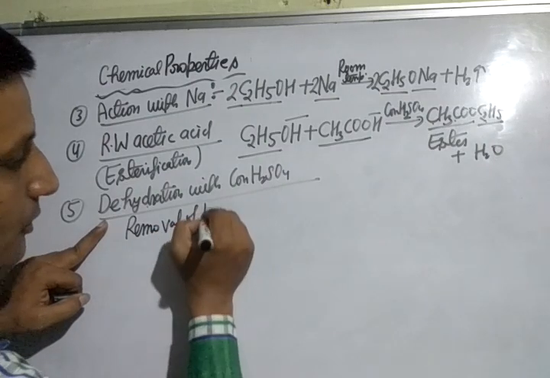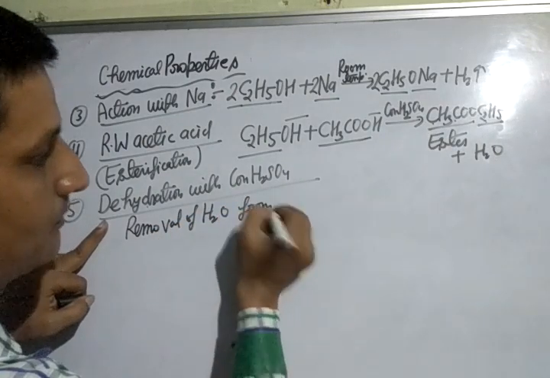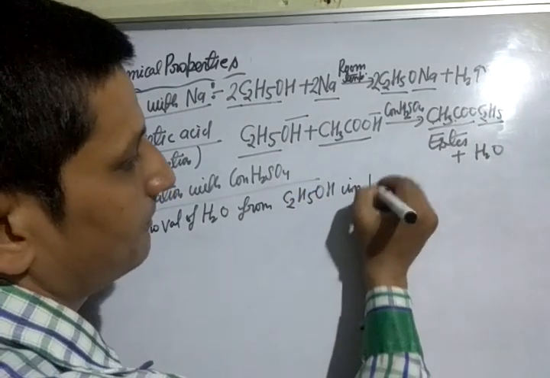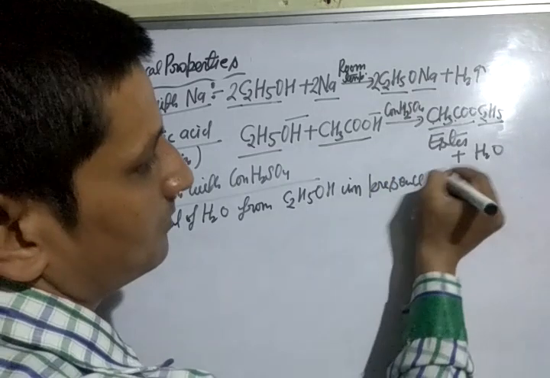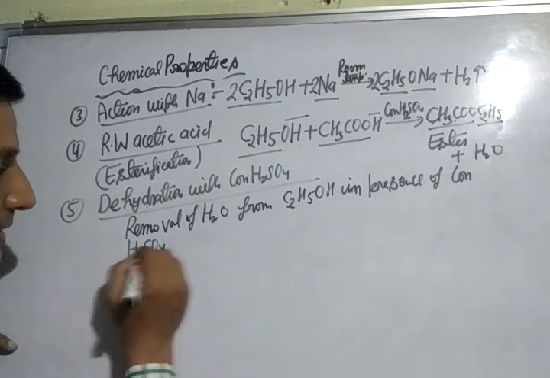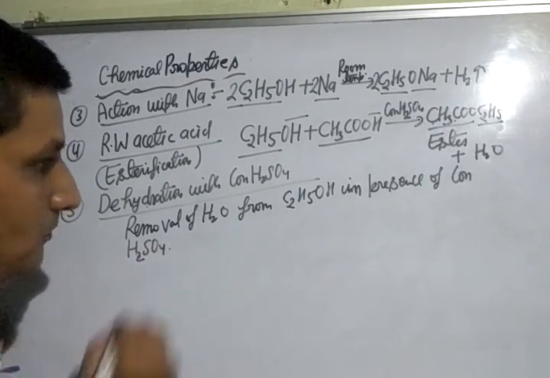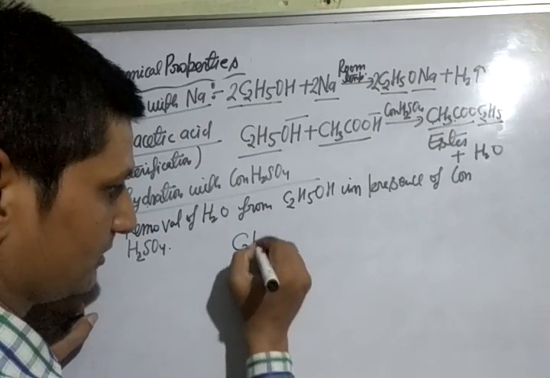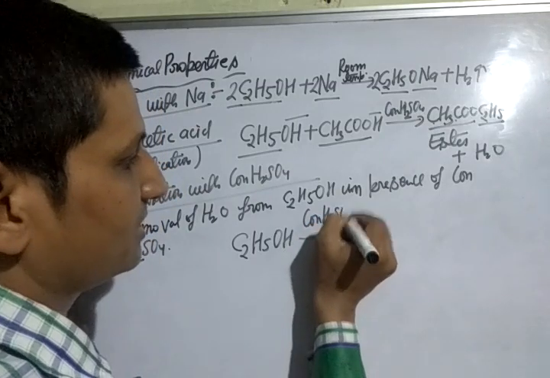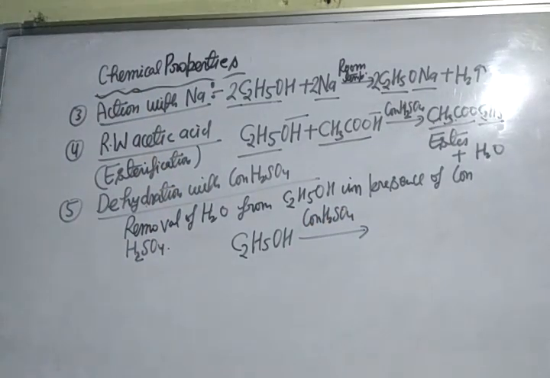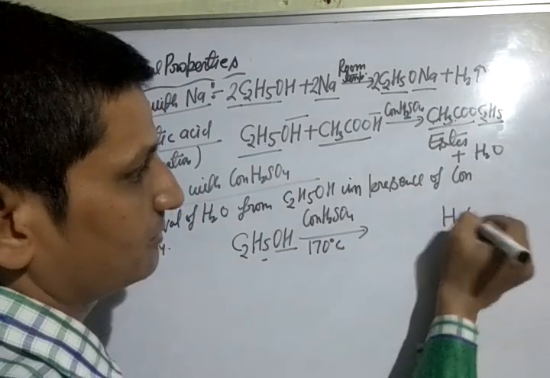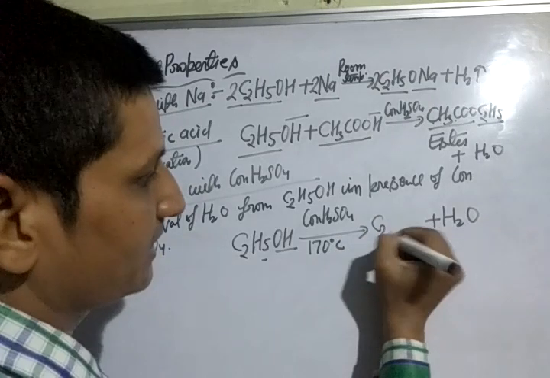So here concentrated sulfuric acid is the dehydrating agent. Removal of water from ethanol in the presence of concentrated sulfuric acid is called dehydration. Look here, this is ethanol, C2H5OH, in the presence of concentrated sulfuric acid, H2SO4, at 170 degrees Celsius. OH and one H combine to form water molecules, meaning water is removed, and ethene is formed.